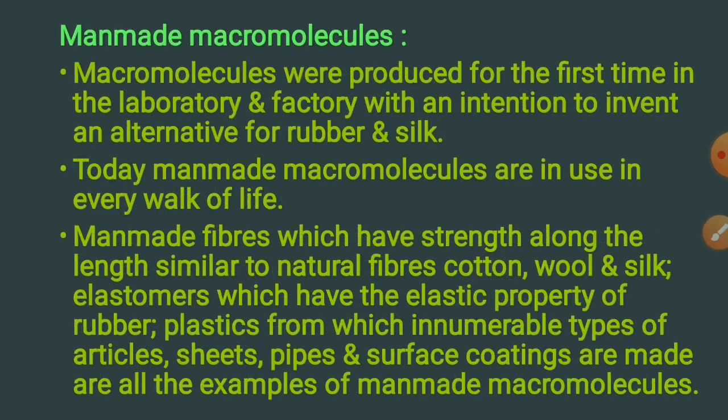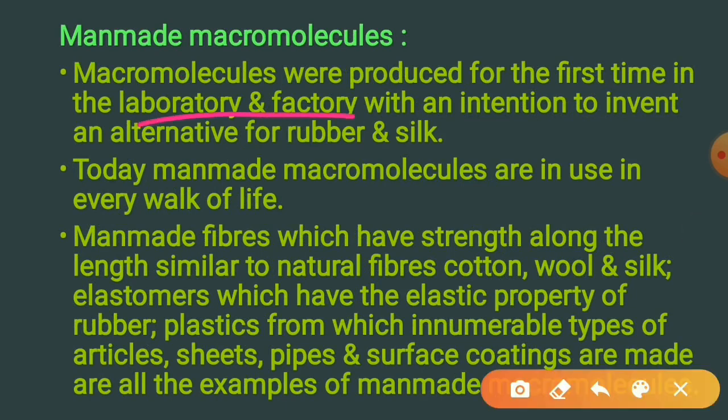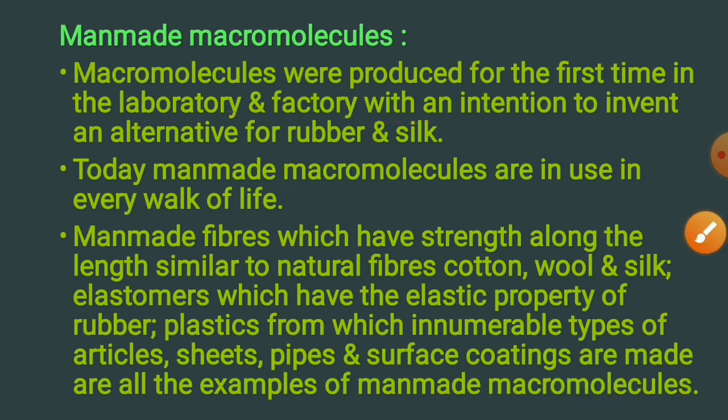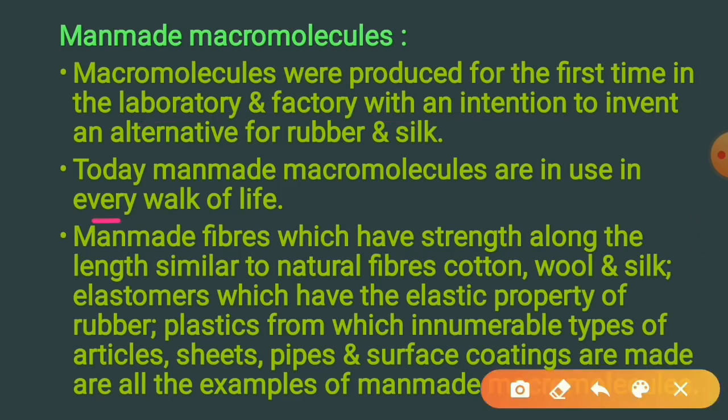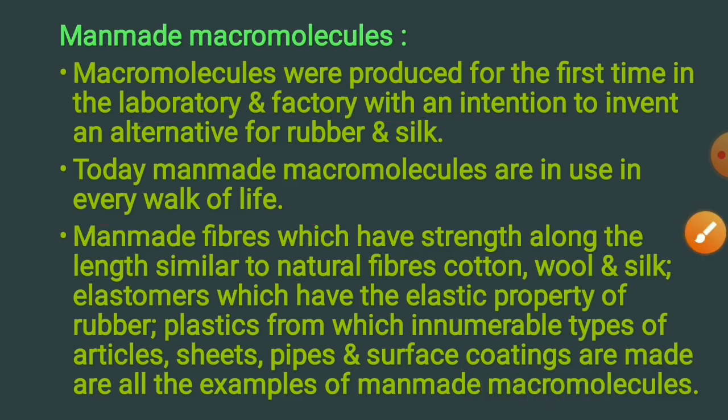Man-made macromolecules. Macromolecules were produced for the first time in the laboratories and factories with an intention to invent an alternative for rubber and silk. Today, man-made macromolecules are used in every walk of life. Man-made fibers have strength along the length similar to natural fibers, cotton, wool and silk.